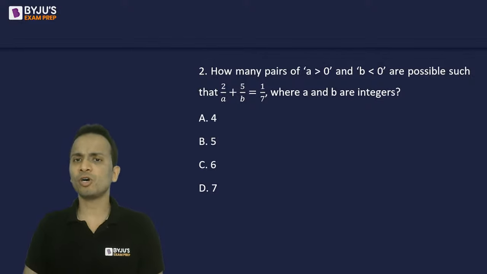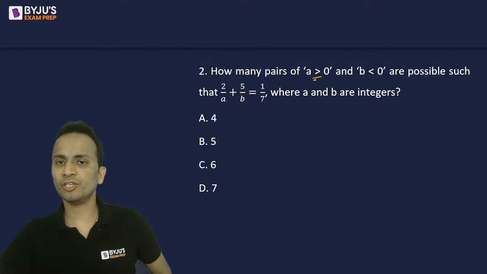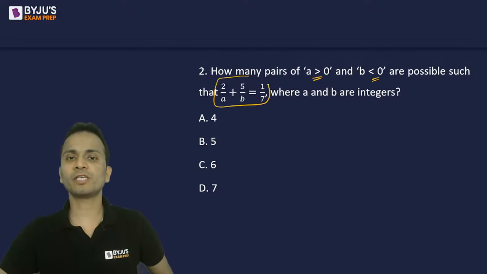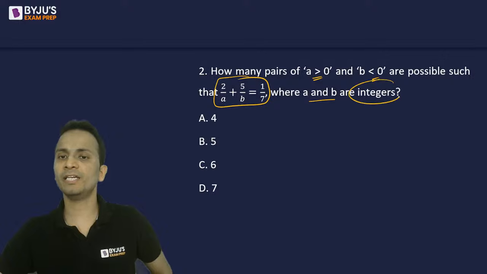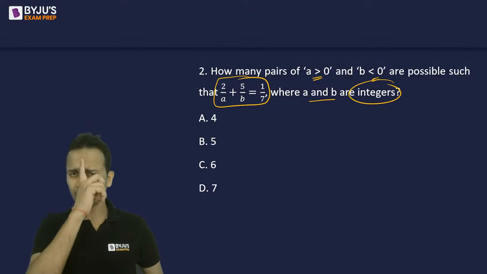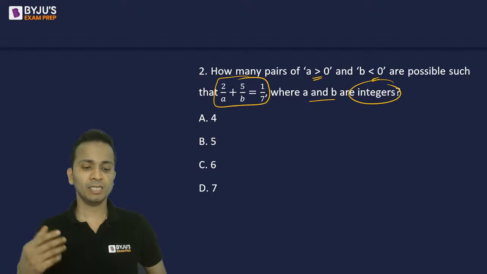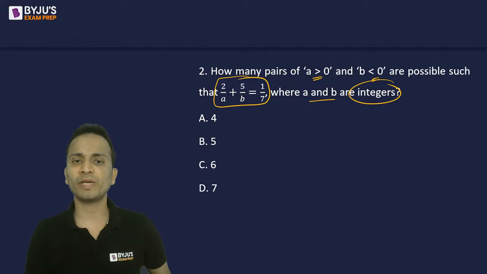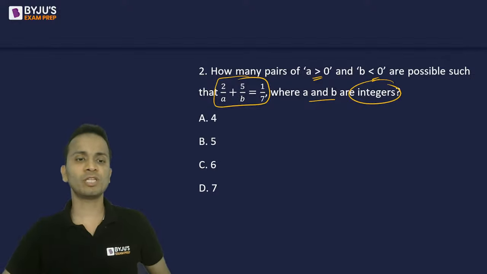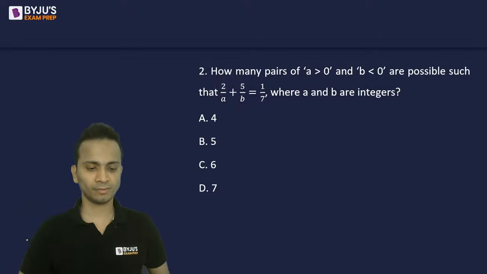How many pairs of a greater than 0 and b less than 0 are possible for this equation where a and b are integers? So basically a is given as a positive integer and b is given as a negative integer, such that a and b should satisfy 2 upon a plus 5 upon b equals 1 upon 7. So you'll have to find out the number of pairs for a and b.